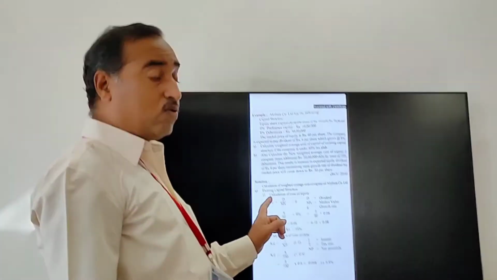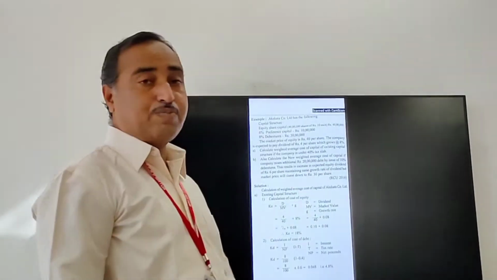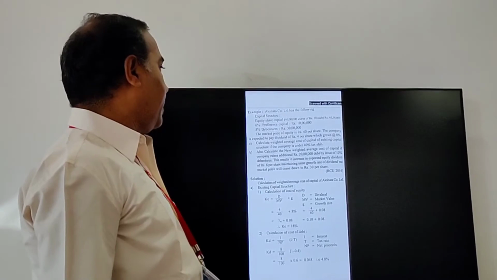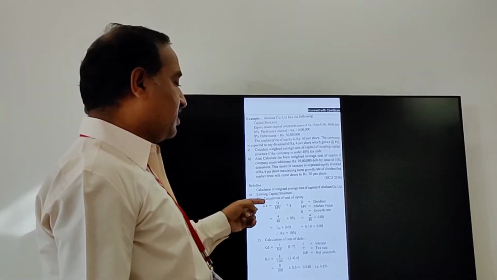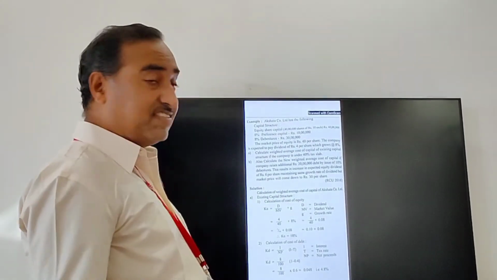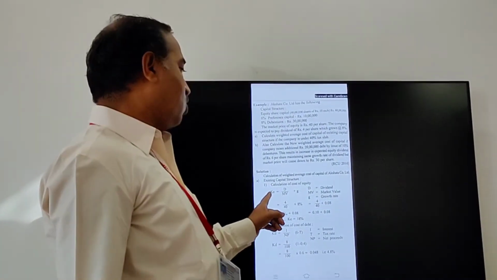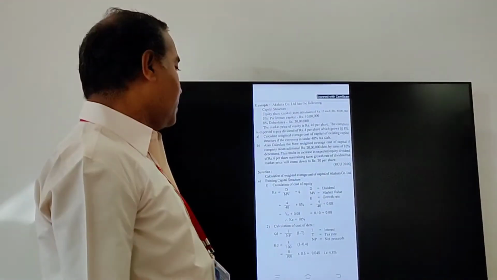First one, calculation of weighted average cost of capital of Akshata Company Limited. A, we will see first, the existing capital structure. First, Ke, cost of equity.